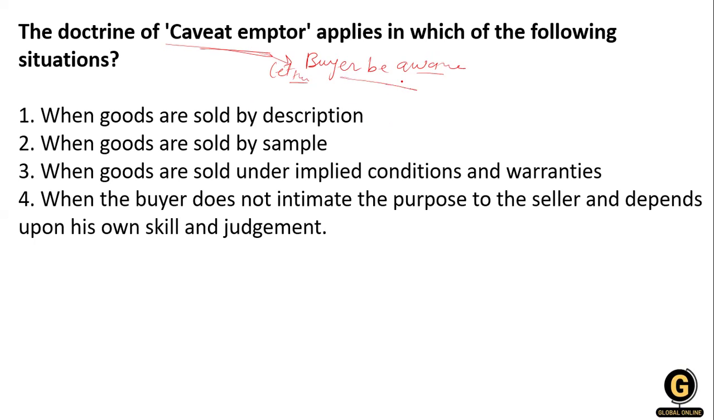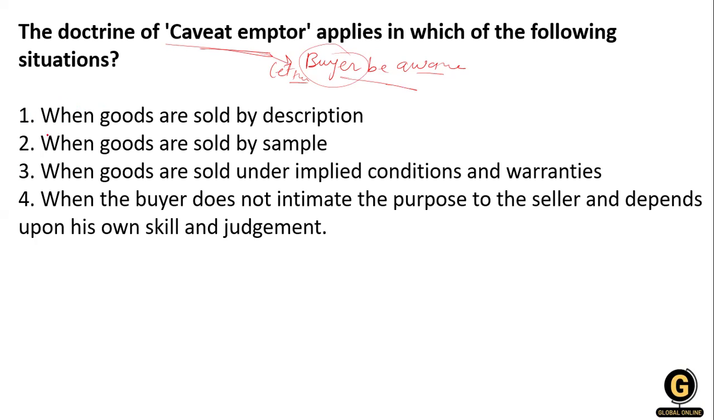If the buyer does not disclose his purpose to the seller, why he is purchasing those goods, and depends upon his own risk and judgment, then it all depends on the buyer's judgment, because he did not disclose what he wants to the seller. In that case, caveat emptor is applied.